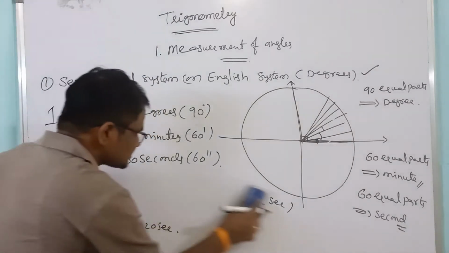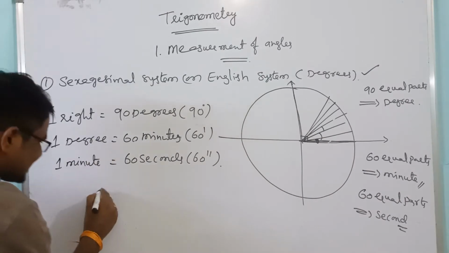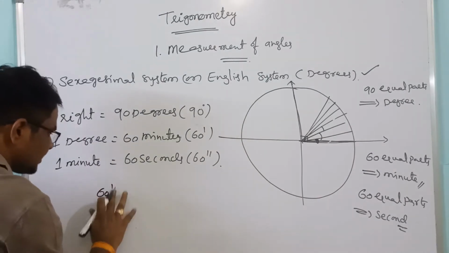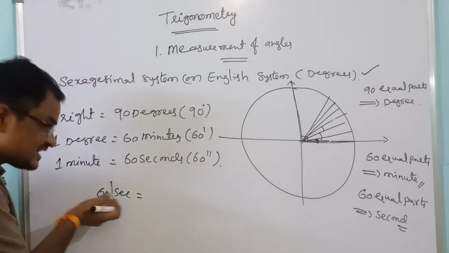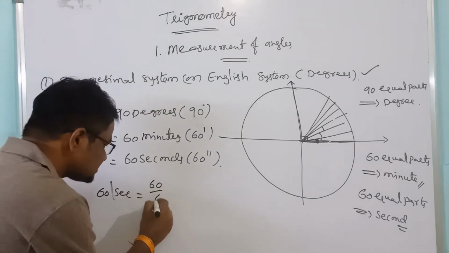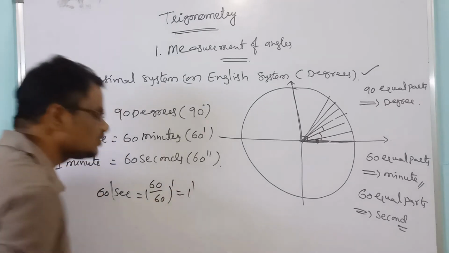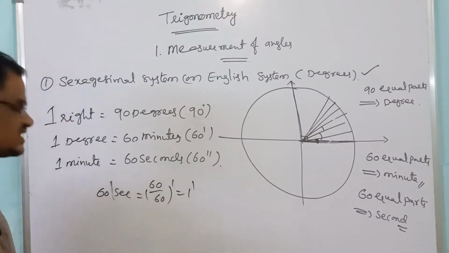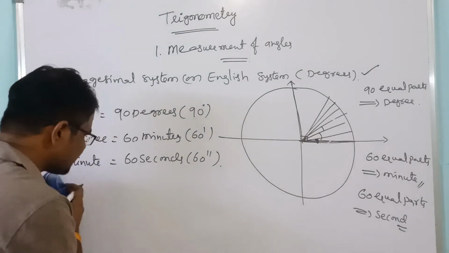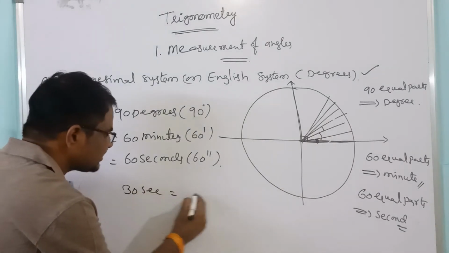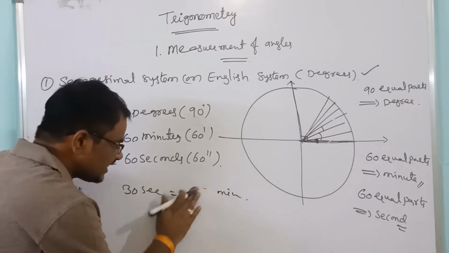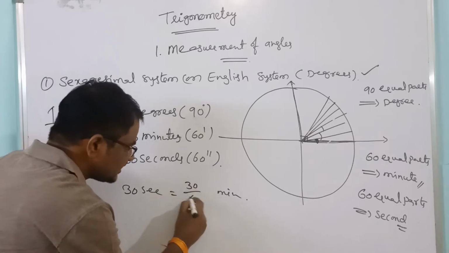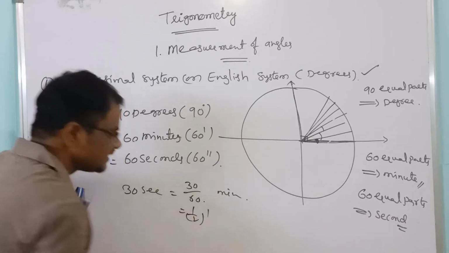Right? Next, suppose you convert 60 seconds into minutes, means divide the given seconds by 60. Means 60 by 60 minutes, that is equal to 1 minute. We know that 1 minute equals 60 seconds. Now, suppose 30 seconds converted into minutes, means divide the given seconds by 60, that is equal to half a minute.